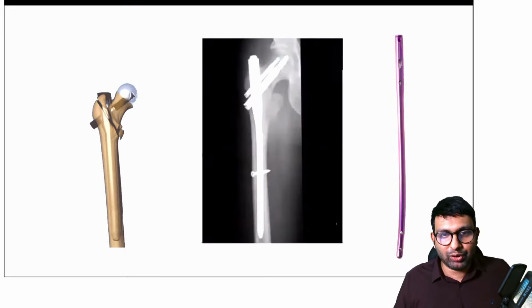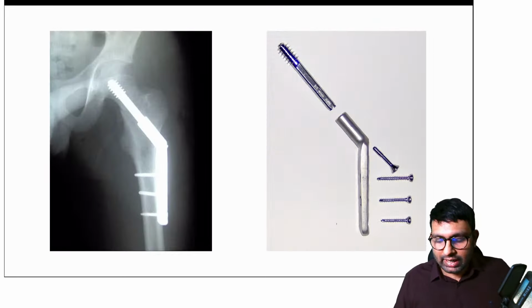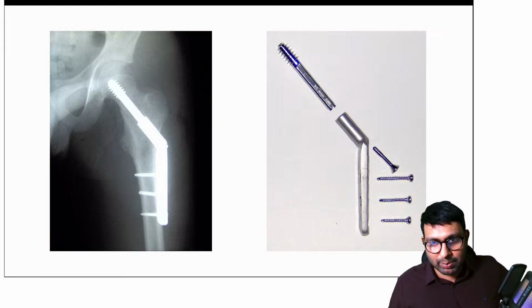So this is a PFN that is being used. This is a PFN. Okay. The next one is DHS, which I think Stardust mentioned.